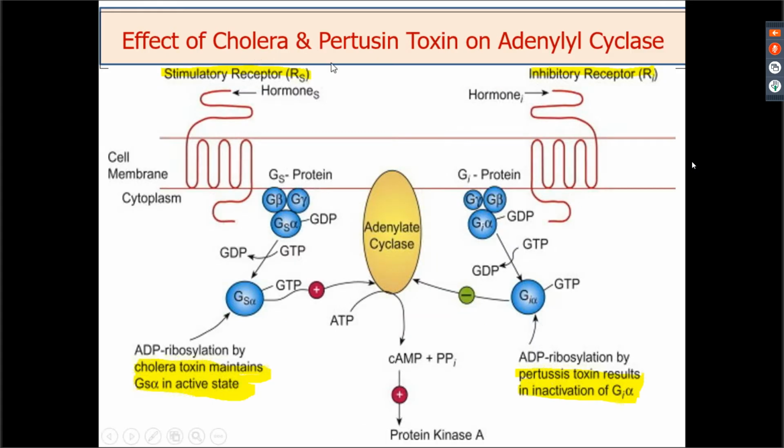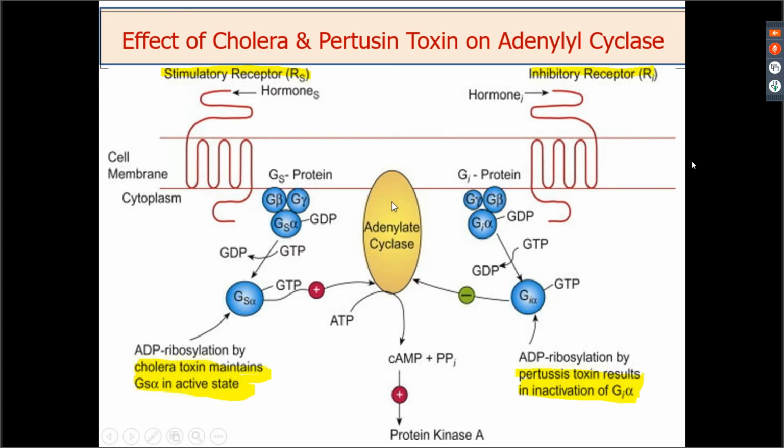Now, you must have heard about the cholera and pertussis toxin. Cholera causes watery diarrhea. Pertussis causes whooping cough, right? So this is also acting through this cyclic AMP mechanism. What cholera toxin does is that it maintains this in an active state.